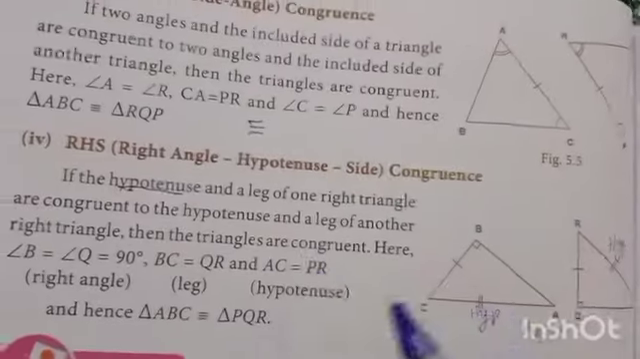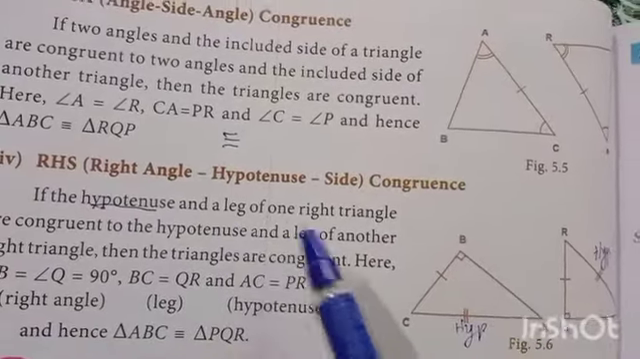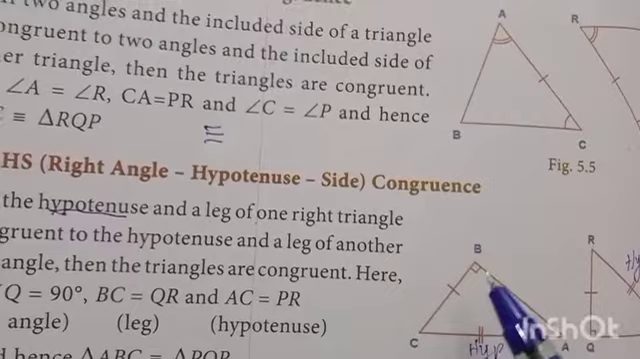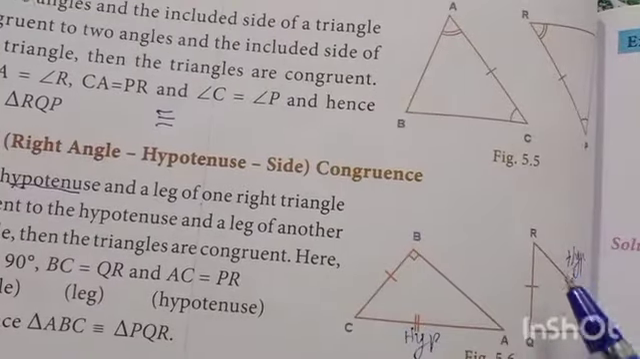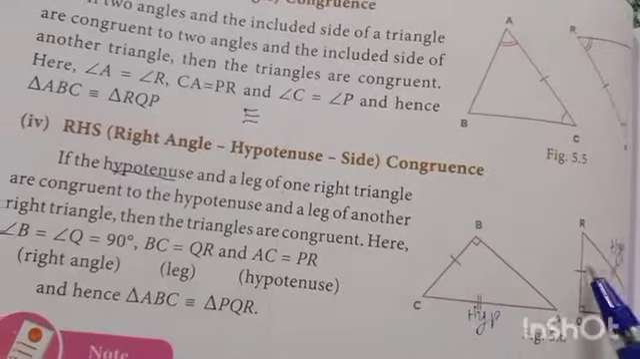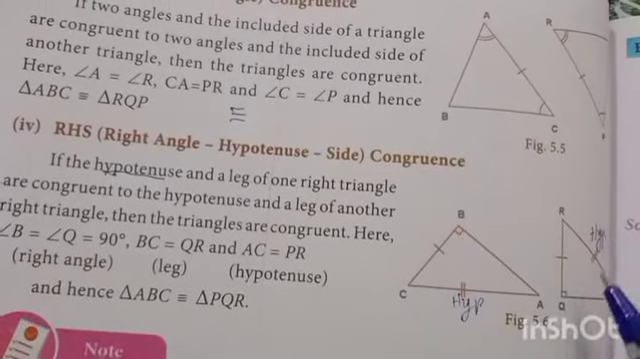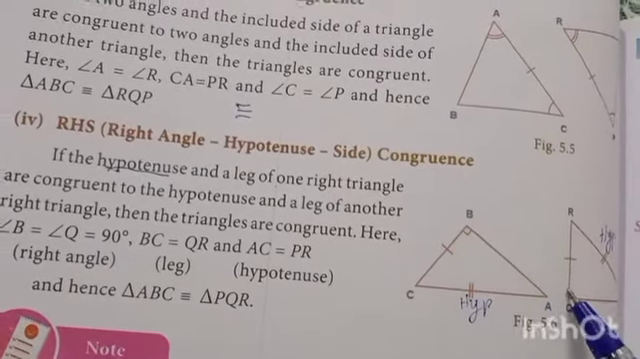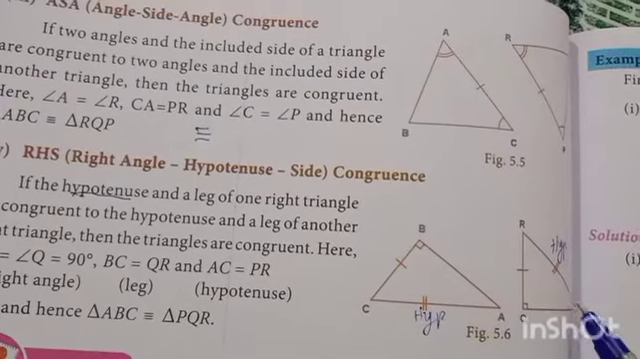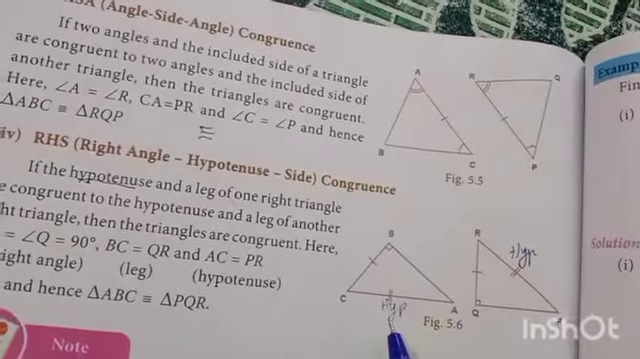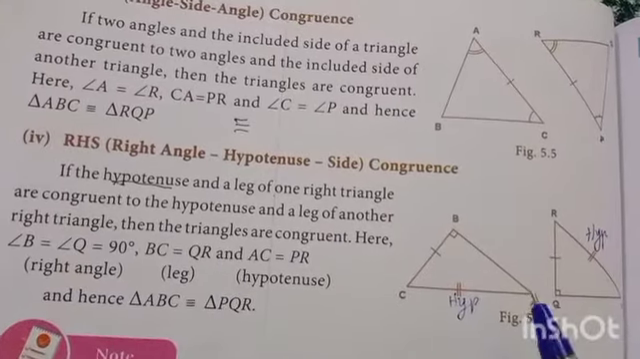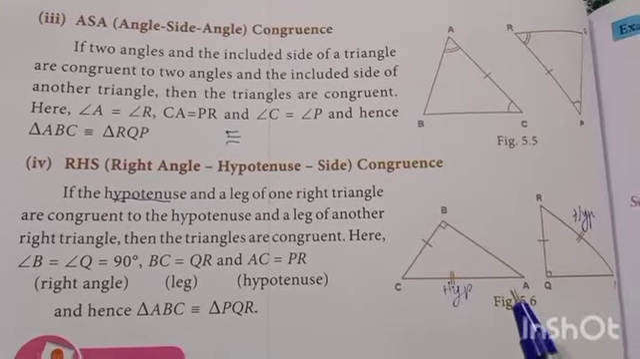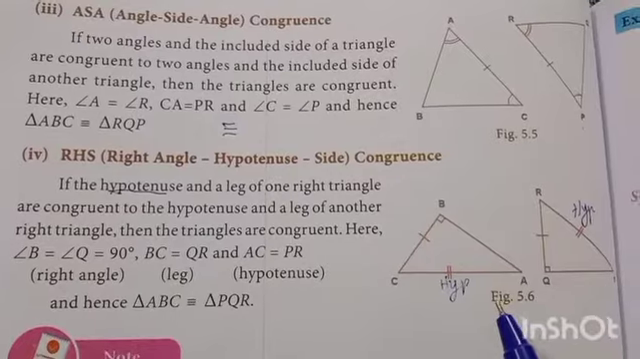Now, if the hypotenuse and the leg of one right triangle, this is a right triangle, are equal to the hypotenuse and one side of the other triangle, these two are equal. So angle B is equal to angle Q is equal to 90 degrees. BC is equal to QR. AC is equal to PR. So, hypotenuse and side. So triangle ABC is congruent to triangle PQR. Students, you have to learn these rules, then it is easy to solve the problems.